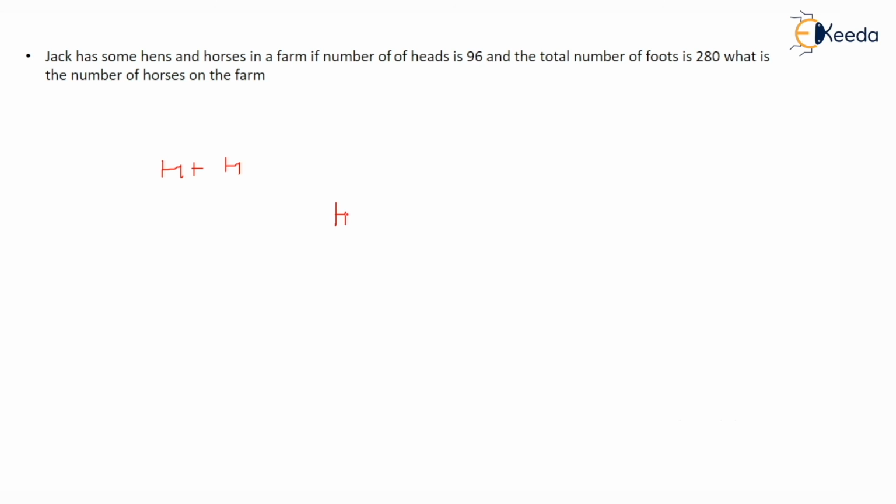So you know that hen head plus horse head, H plus HR, equals 96. And how many legs does a hen have? 2 legs. So 2H legs plus 4 legs of horse, 4HR, equals 280, right? This you know. Now what I can do is equate this with this and find out.